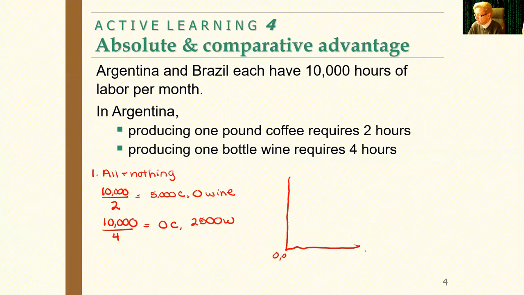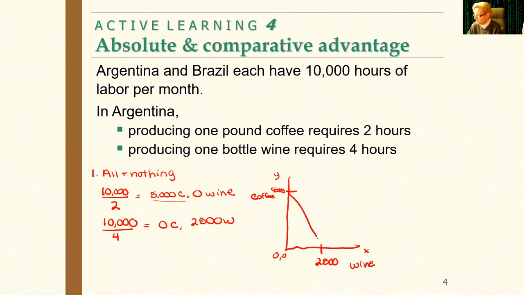Okay, 0, 0, we have X and we have Y. We have 2 endpoints. Now, which one is going to go on the Y-axis? Remember, it's the biggest number. Because the biggest number is coffee, I'm going to put coffee here on the Y. And I'll just put a 5,000 there. And I'll put a 2,500 here. Because Y is coffee, that means wine is going to be on the X by default.